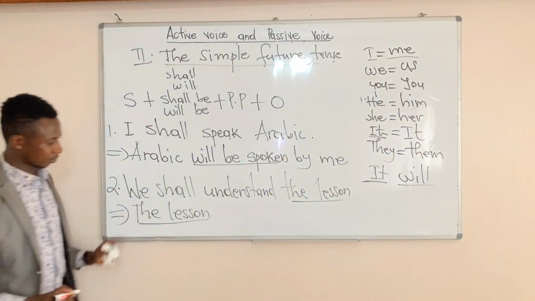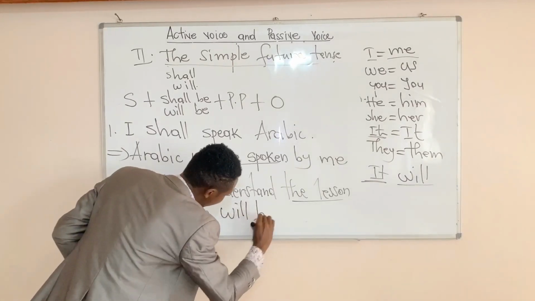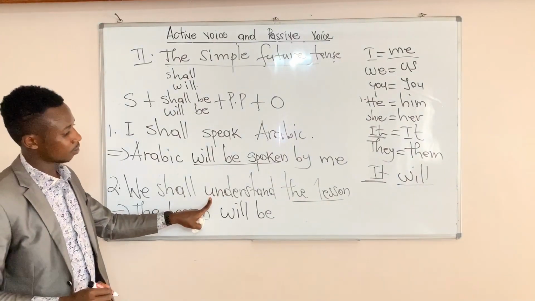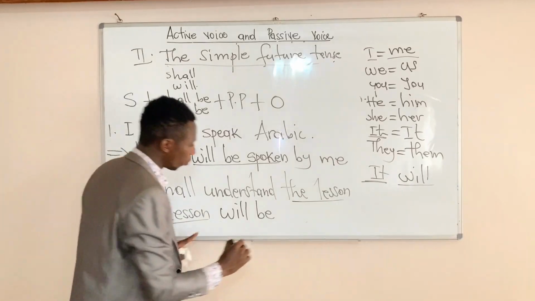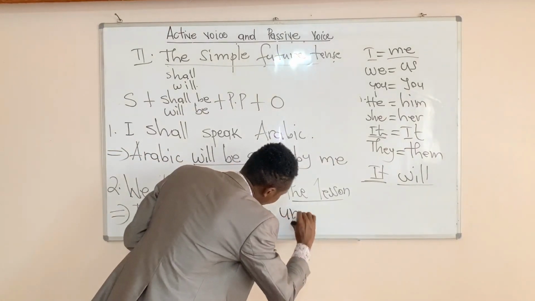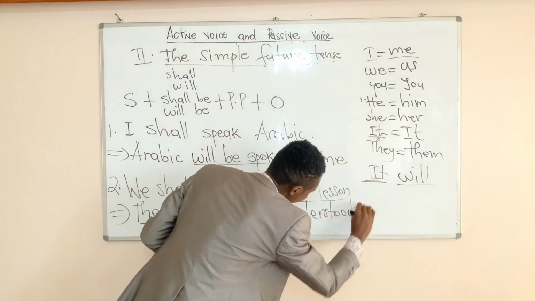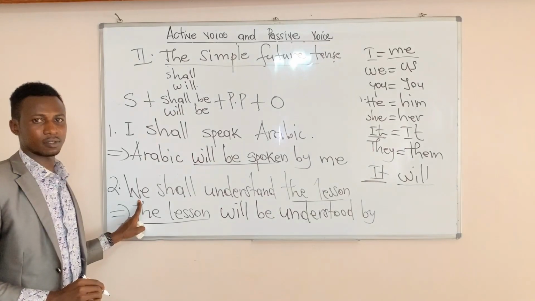So you say the lesson will be. What is the past participle of the verb to understand? I think it is understood. So you say the lesson will be understood by us.